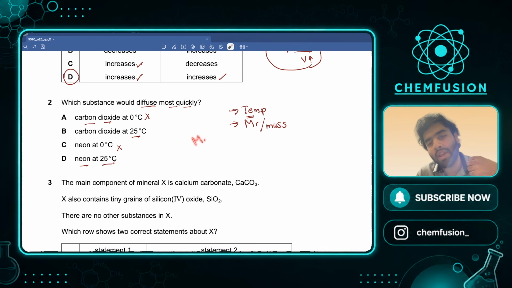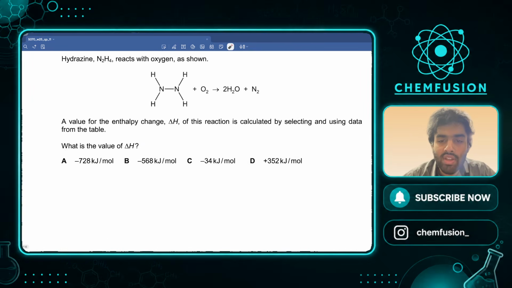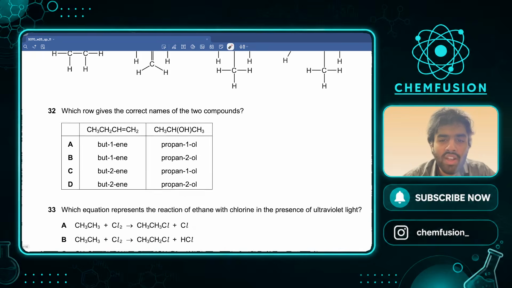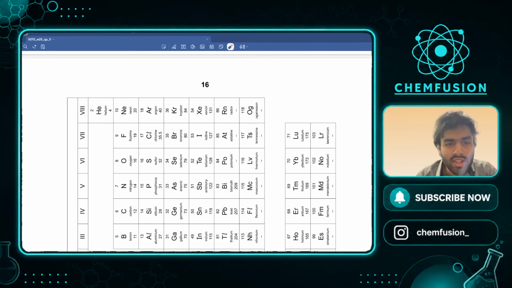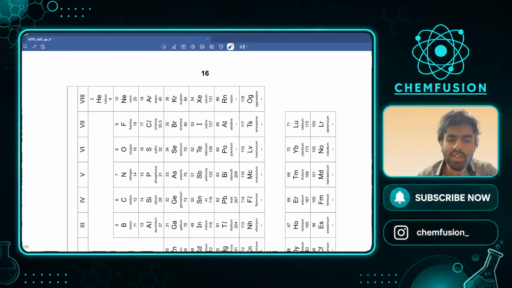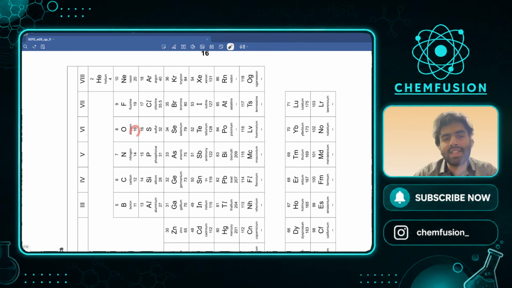Calculate the MR. MR essentially tells you relative molecular mass. How do you calculate the MR? Refer to the periodic table. Let's refer to the periodic table. So neon is a noble gas existing as a monoatomic gas. This is neon. The MR of this is 20. MR essentially is the nucleon number, if that makes sense to you. So neon is 20, and carbon is 12. Carbon is 12. And what is oxygen? Oxygen is 16. Let's actually see.